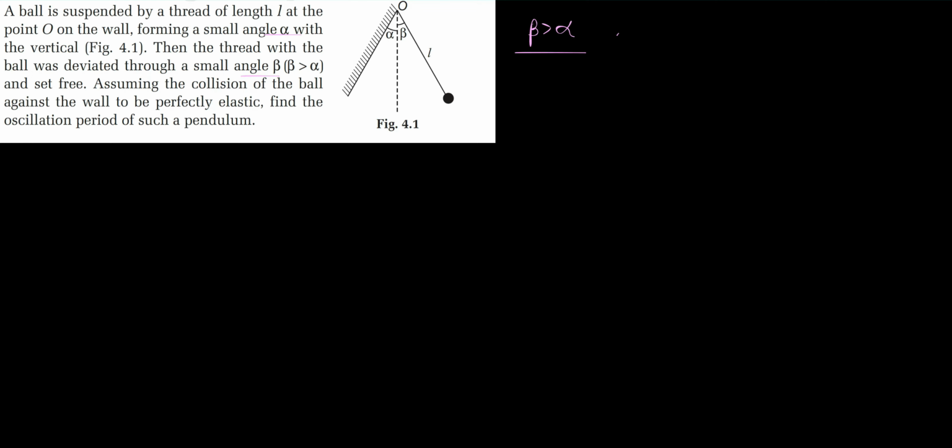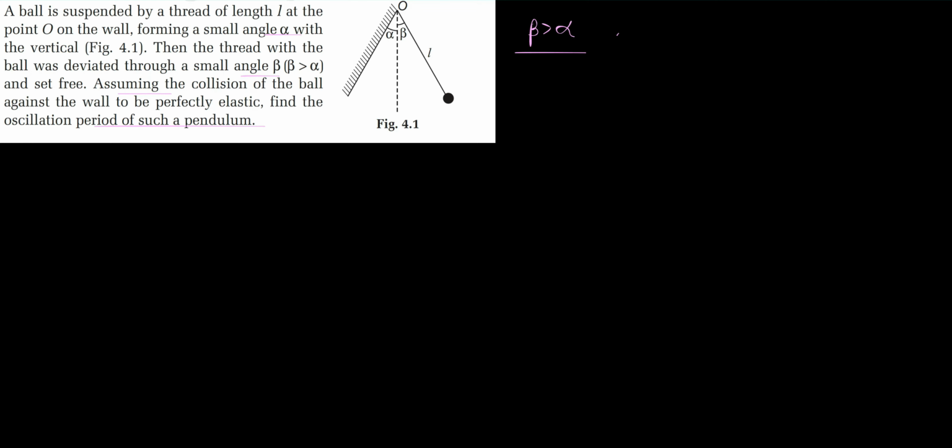And again it says that assuming the collision of the ball against the wall to be perfectly elastic, find the oscillation period of such a pendulum. So basically here the collision is perfectly elastic. So perfectly elastic collision means no energy is dissipated, so the ball will reach the same position from where it was released. Now we have to find the time period of oscillation of such a pendulum. So here this pendulum is an obstructed one, not a free one, so we cannot say that the time period of oscillation is 2 pi root L over g.